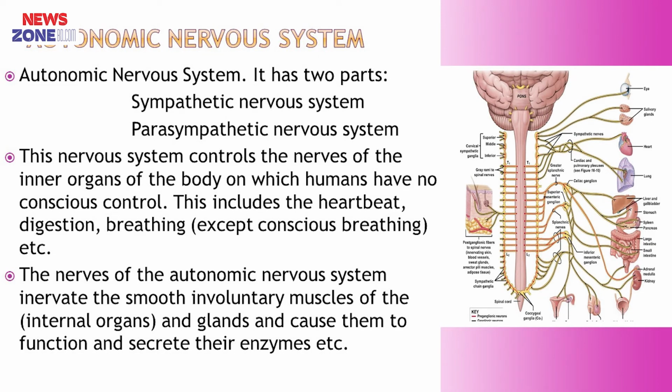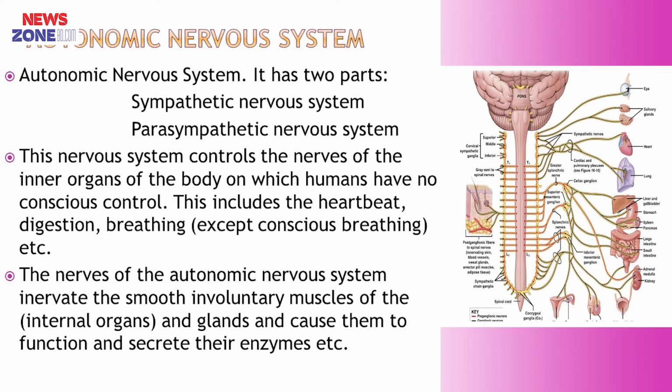The autonomic nervous system is a part of the nervous system which is concerned with the innervation of involuntary structures of our body, like cardiac muscle, smooth muscles and glands. Cardiac muscle is present in the heart, so the heart receives autonomic supply. Smooth muscle is present in the viscera of the GIT, so the stomach receives autonomic supply. All glands that cause secretion receive autonomic supply. So, involuntary structures of the body are liable to receive autonomic supply.